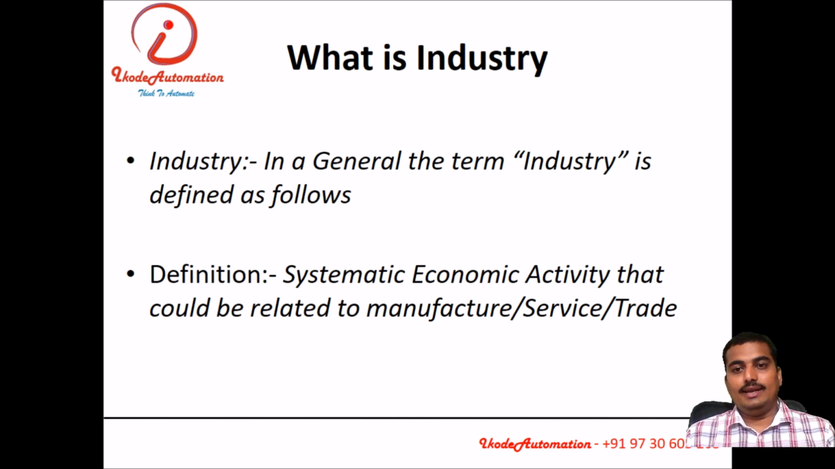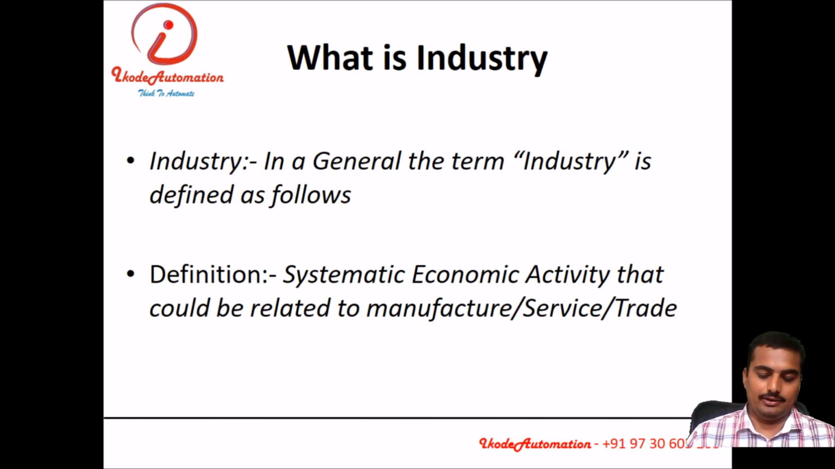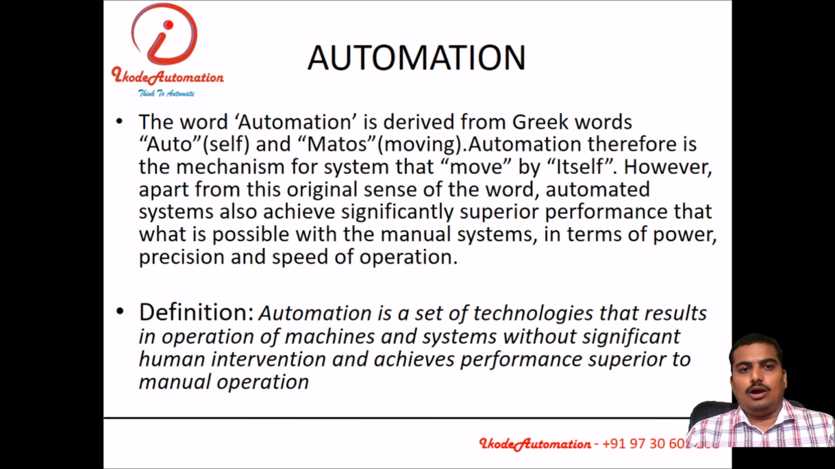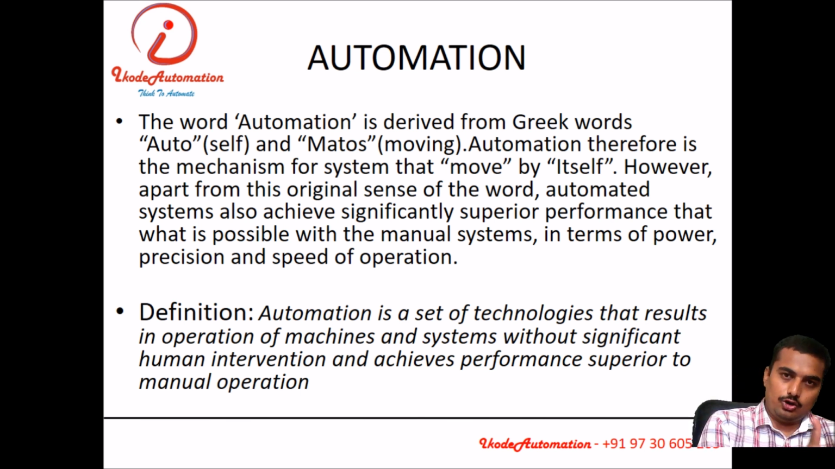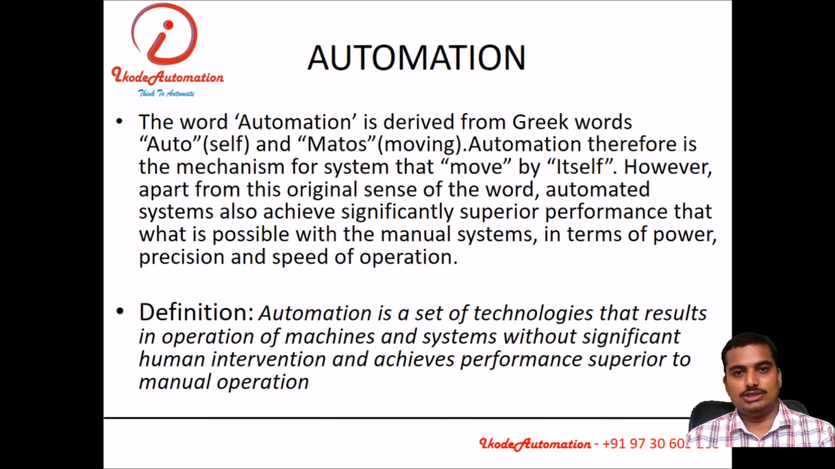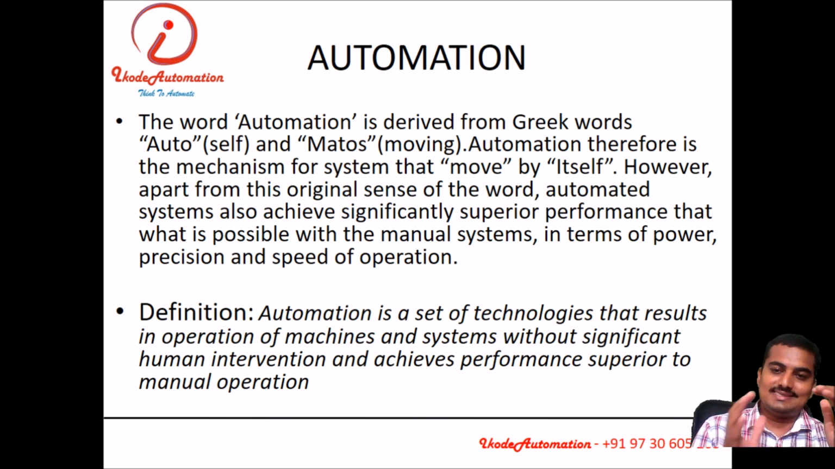What is industry? Industry is nothing but the systematic economic activity that is related to manufacturing, services and trade. Non-economic activities, we do not call an industry. We can say the NGO. Then automation. What is automation? Automatic motion: the set of technology used for machines and processes to do the task automatically.